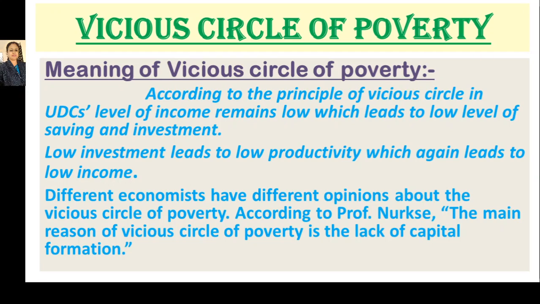Different economists have different opinions about the vicious circle of poverty. According to Professor Nurkse, the main reason of vicious circle of poverty is the lack of capital formation. So, the main reason behind the vicious circle of poverty is the lack of capital formation, which occurs due to lack of saving and lack of investment.